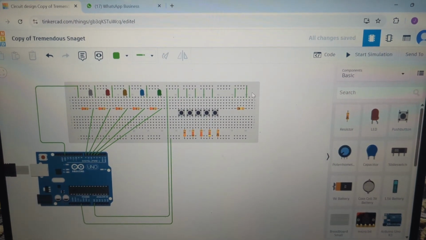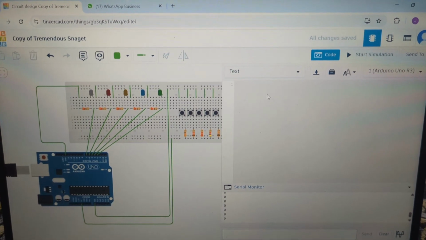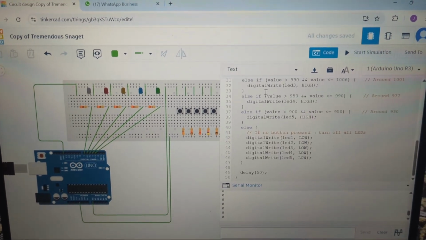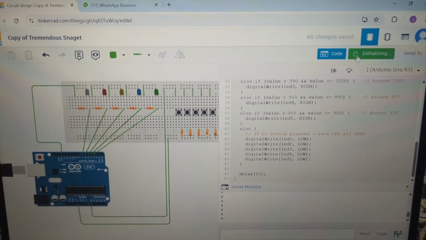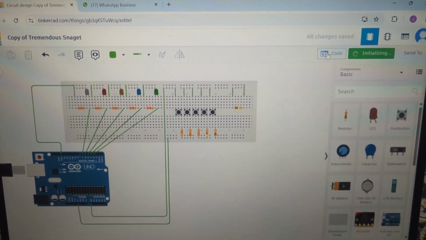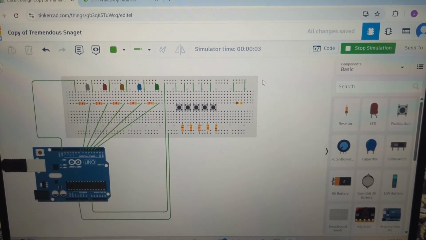After we write the code for the push buttons, we start the simulation. After simulating, we press any particular button and we see that the LED starts blinking.